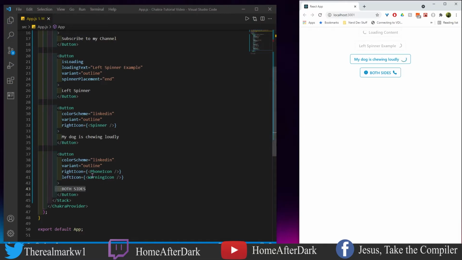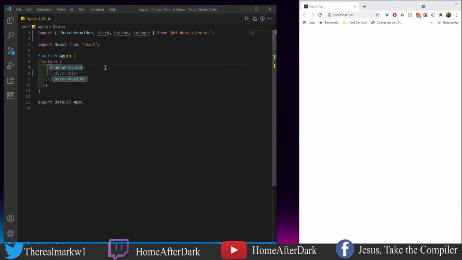But you can see with the right and left icon, we could slap icons on both sides. And you don't just have to use the Chakra UI icon library. You could use other third-party libraries as well. Make sure in the documentation you don't have to handle them any differently. But these are all the ways you could add spinners and icons. Make sure, if something is loading, you are telling the audience that. So in the next section, we're actually going to look very briefly at how to group buttons together other than using them in a stack or some other kind of layout.